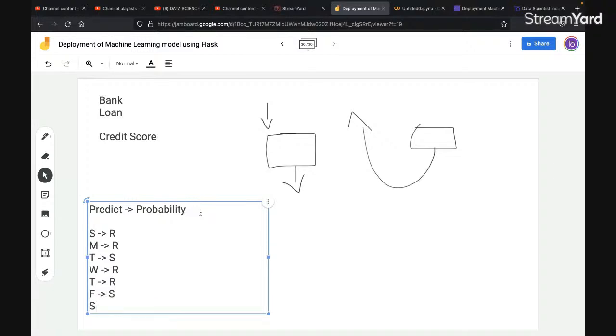And now if I ask my machine to kindly tell me what will be the weather on Saturday, will it rain or will it be sunny? So now my machine will give me a probability. It will say, hey, there are 80% chances that there could be rain, right?